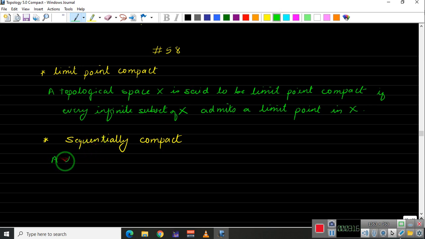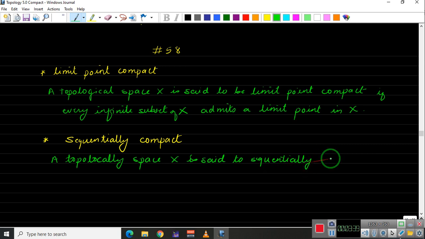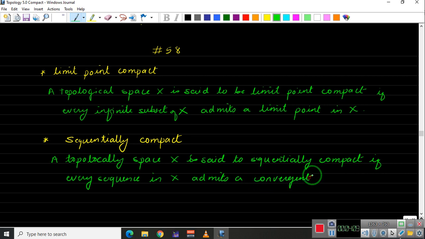So a topological space X is said to be sequentially compact if the following situation is true: if every sequence in X admits a convergent subsequence.